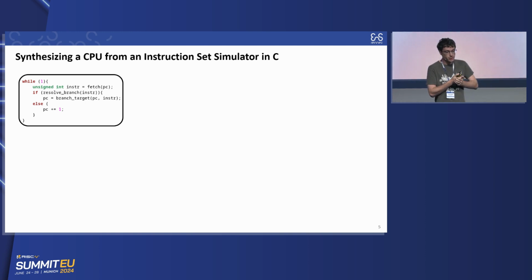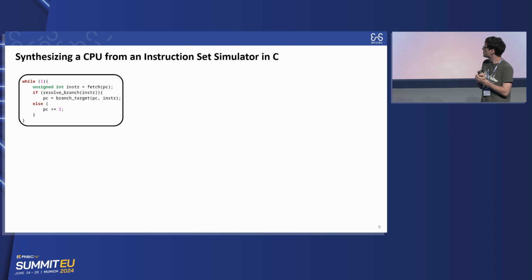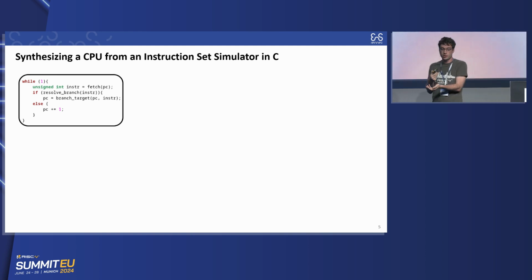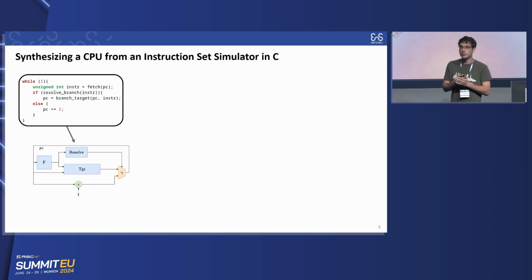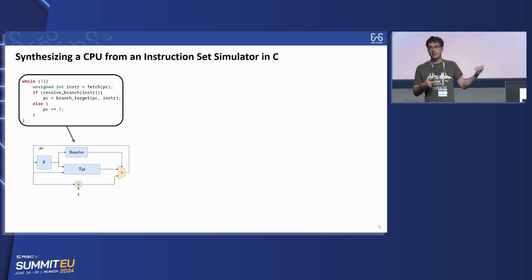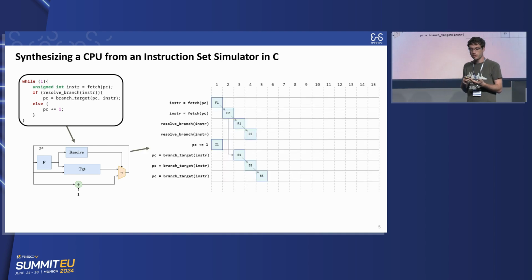I will start using a much simpler processor. Let's say that we have 2 instructions, so this processor can only execute branches or nops. Here you fetch an instruction, and if it's a taken branch, then the next PC is the target of the branch. Otherwise, you just increment your PC. So you can translate this C code into your internal representation. Here it's quite simple. You have the fetch function, and then based on the instruction, you compute the target PC, and you have a multiplexer that decides the value of the next PC, either PC plus 1 or the target of the branch if it's a branch. And then you give this representation to your HLS tool, which will try to generate a pipeline.